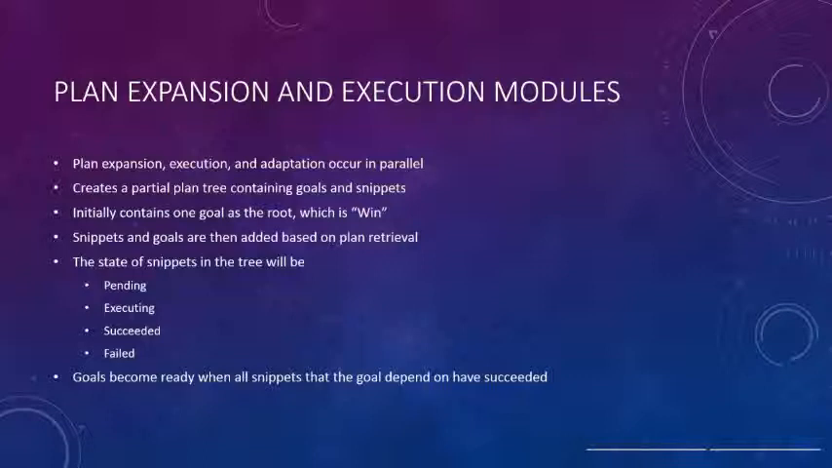Snippets and the goals are then added based upon plan retrieval, discussed in the previous slide. The state of snippets in the tree will either be pending, executing, succeeded, or failed. Goals become ready when all snippets that the goal depends on have succeeded.